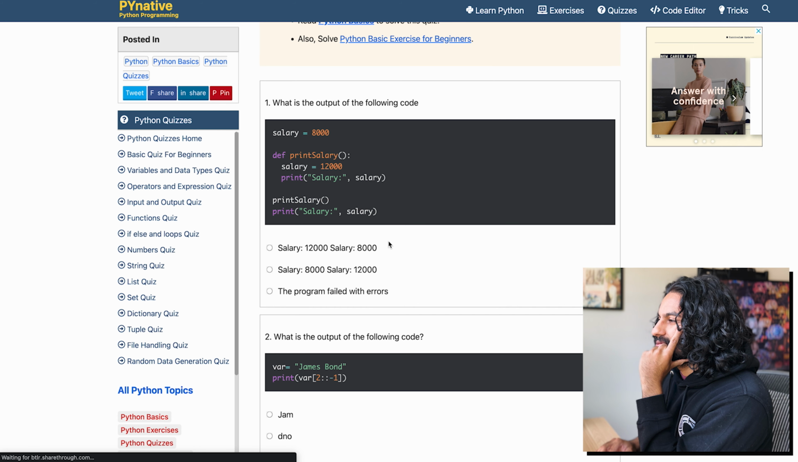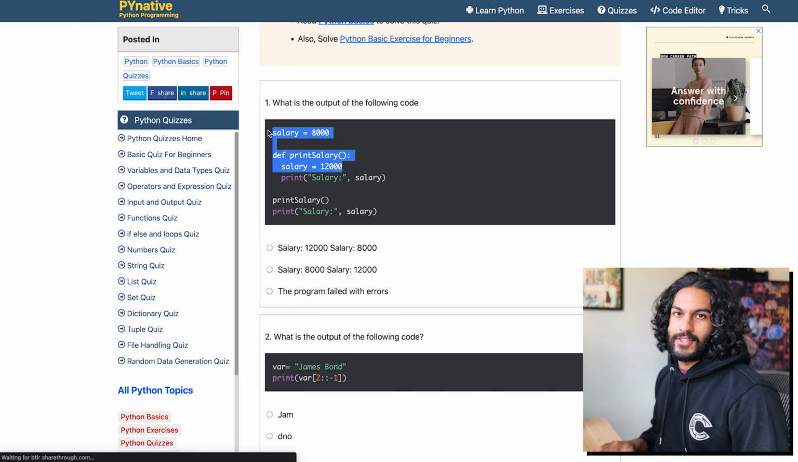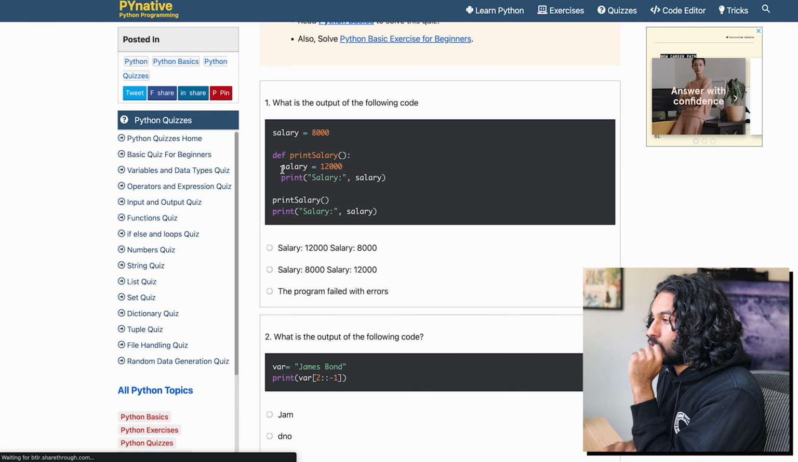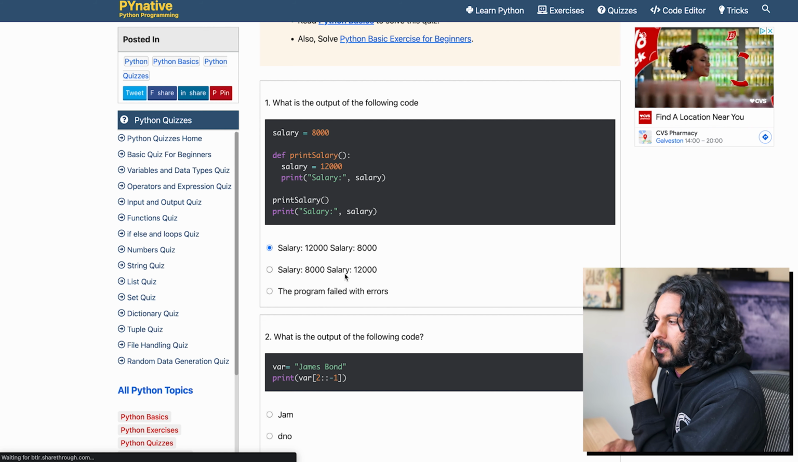What is the output? Salary. It's gonna be salary 12 and then salary 8,000, right? But yeah, you want to be really careful with stuff like this, because this is how you write buggy code. By naming two things the same thing, one is global, one is local. That's a recipe for disaster. But here you're printing the local one, so it should be salary 12,000, and then you're printing the global one, so it should be 12 and then 8.